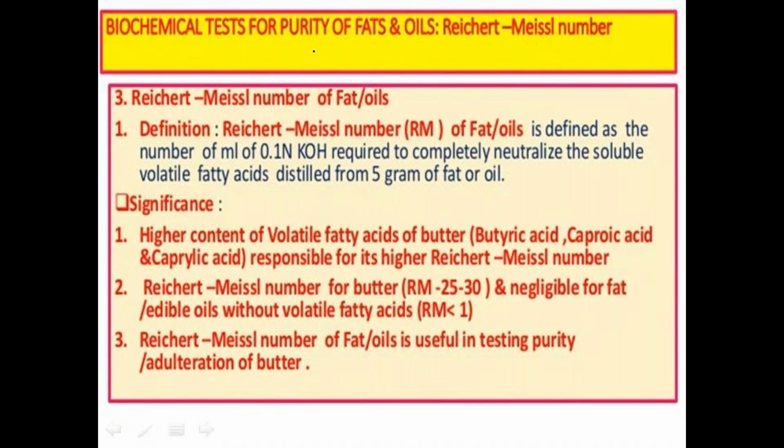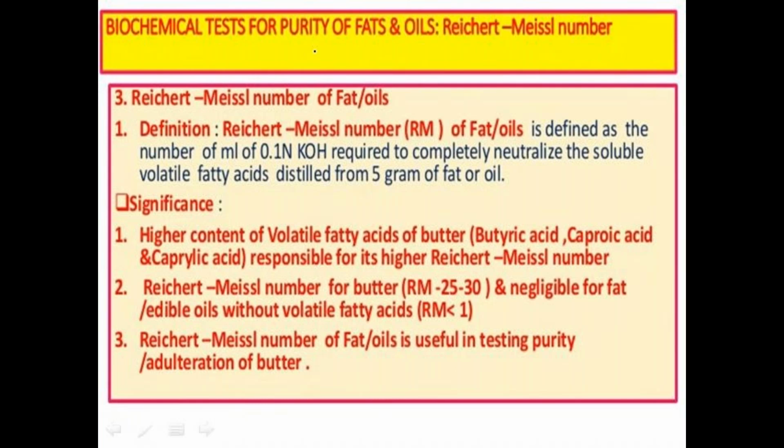required to completely neutralize the volatile fatty acids that are distilled from 5 grams of fat. The volatile fatty acids are mainly butyric acid, caproic acid, and caprylic acid. These are the main volatile fatty acids, with a characteristic volatile nature. Butter mainly contains the volatile fatty acids, so for the determination of butter, this Reichert-Meissl number is mainly used.